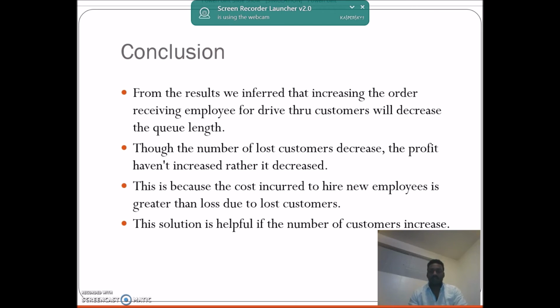Our conclusion from these results is that increasing the order receiving employees for drive-through customers will decrease the queue length, but because of this the profits will decrease. This occurred because the cost of hiring new employees is greater than the loss due to lost customers. This solution is helpful when the customer number increases. Thank you.